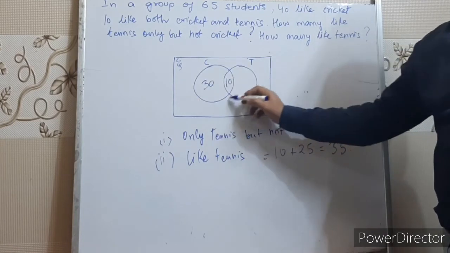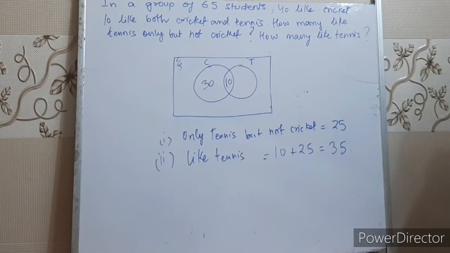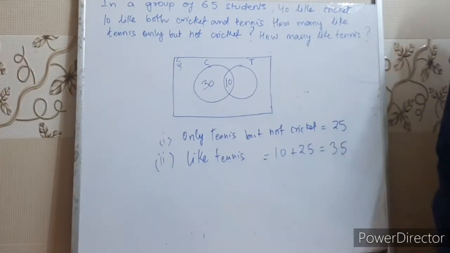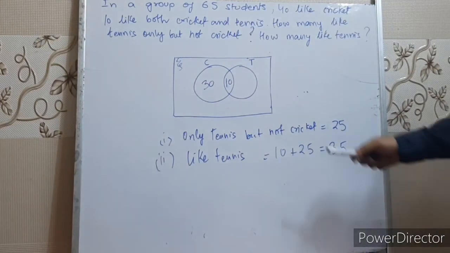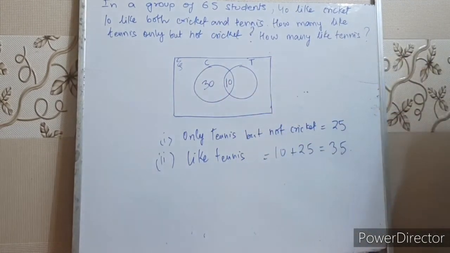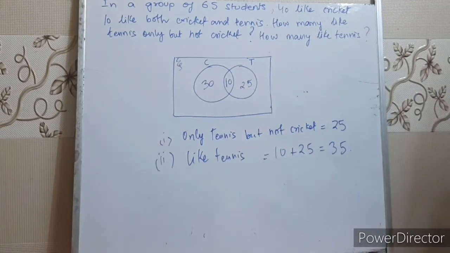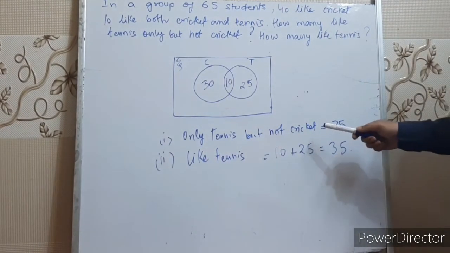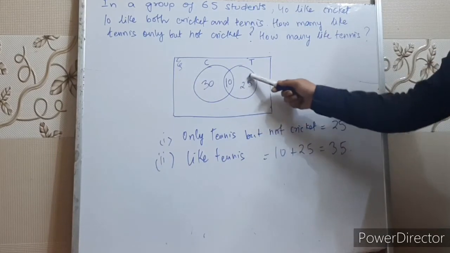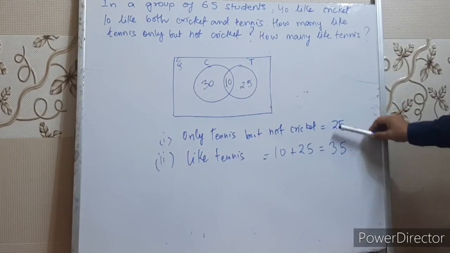So you can see in the circle you have 40 students, and the intersection part has 10 students, right? How many students were there in the group? 65. So 40 students are already occupied. How many are left? 25. So that means 25 like tennis only. So how many like only tennis but not cricket? 25 students are there who like only tennis but not cricket.